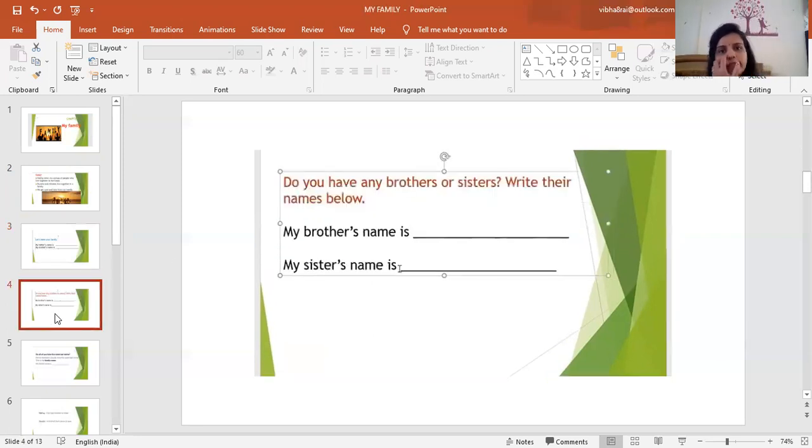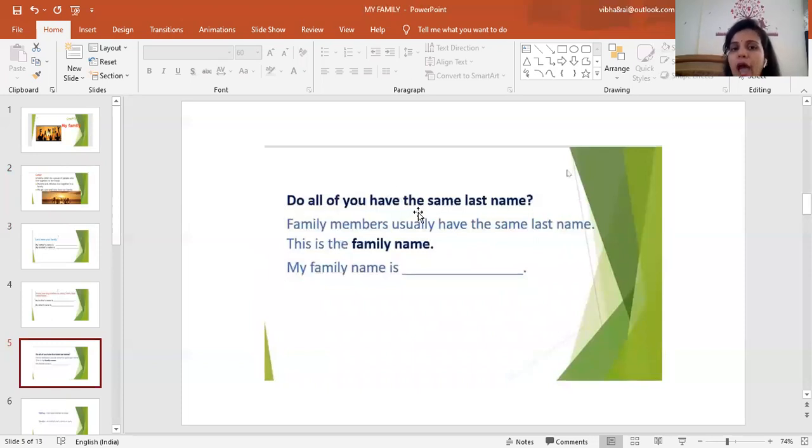Now, come to next. Do you have any brother or sister? Write their names below. So children, if you have any brother or sister, then you have to write their names in these columns. Like my brother's name is, and here you have to write your brother's name. In the second one, my sister's name is, and in the next column, you have to write the name of your sister. Clear? Now, move to next.